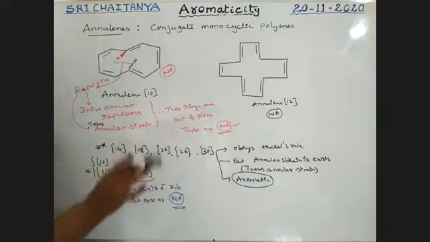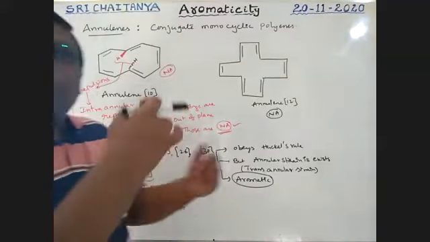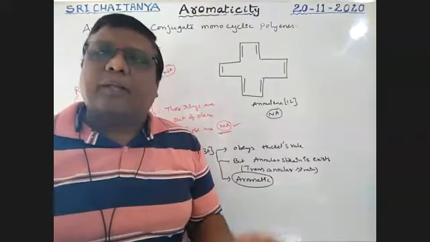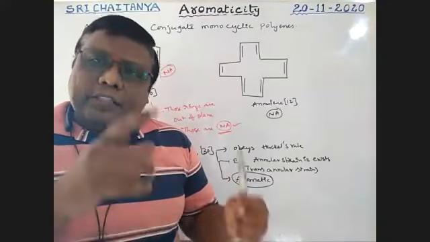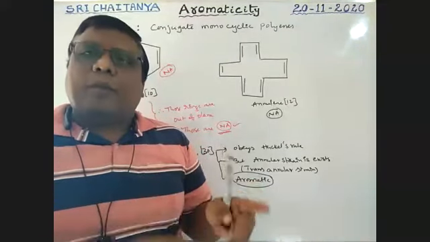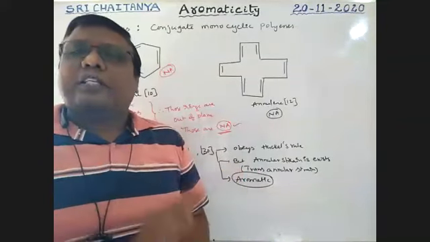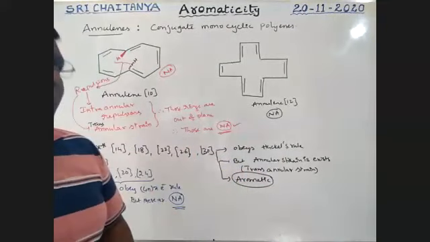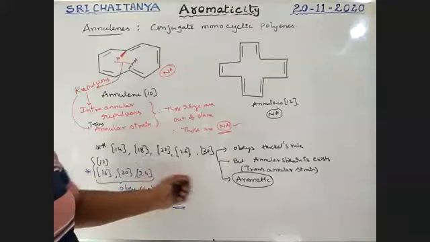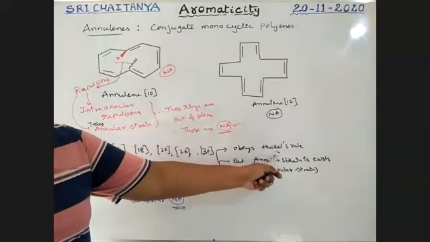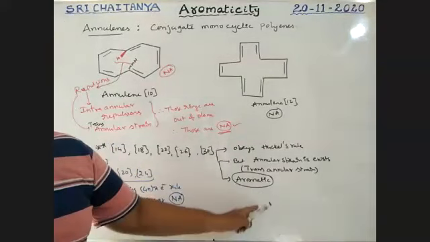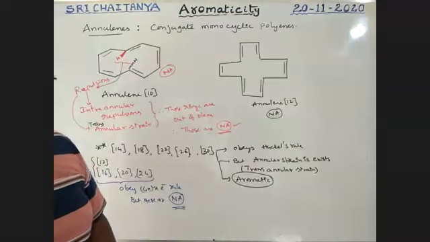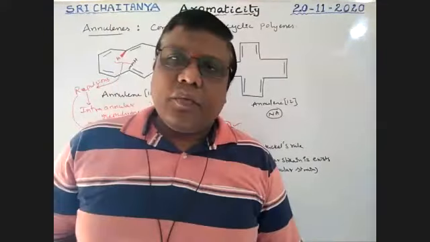Because of that, these rings are out of plane, so planarity is lost. That is why sometimes it seems anti-aromatic, but because it is out of plane, it is called non-aromatic. But these are special cases. These follow Huckel's rule, but intra-annular strain is there, even though those are aromatic. Please be conscious.